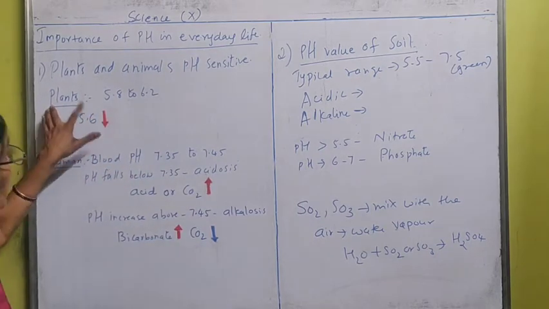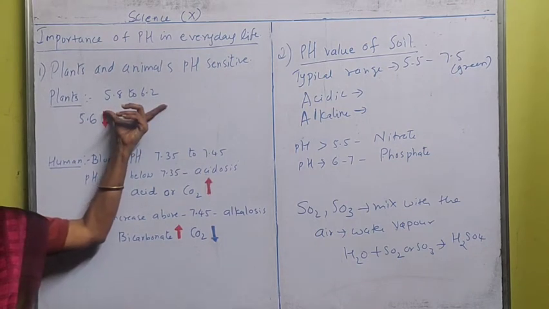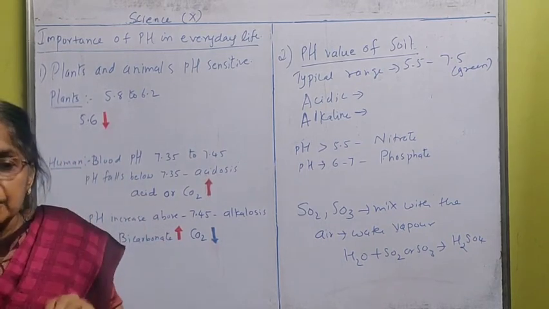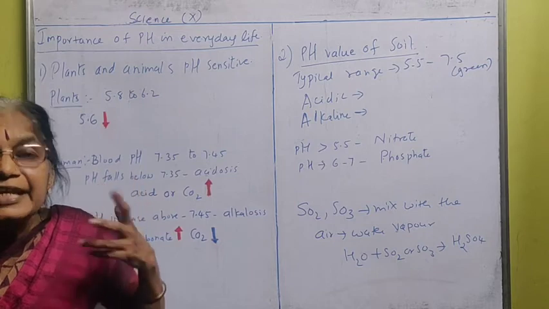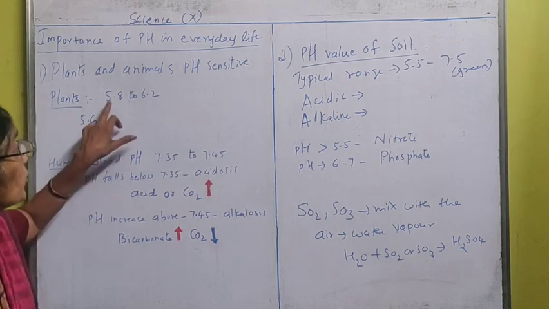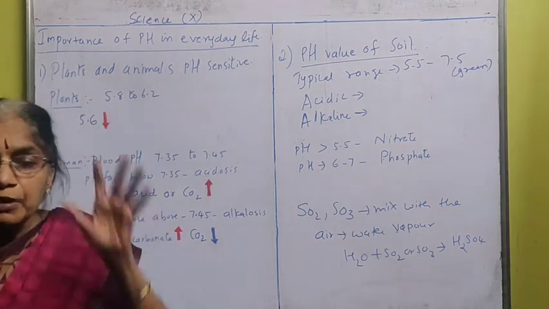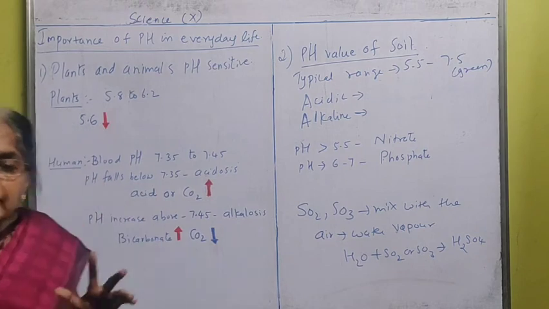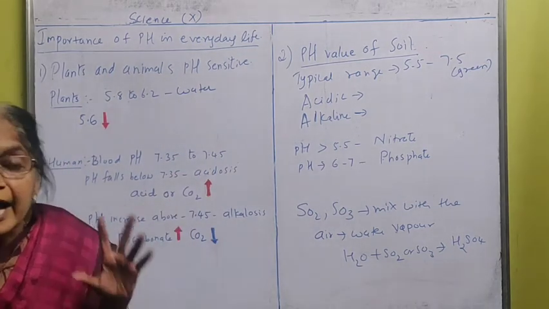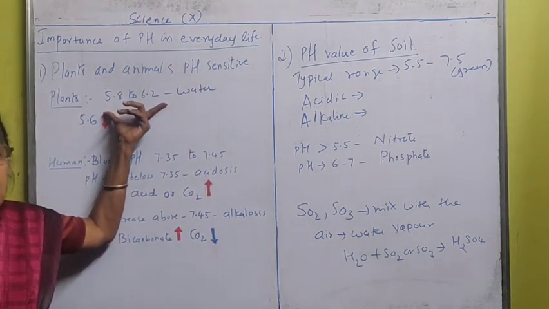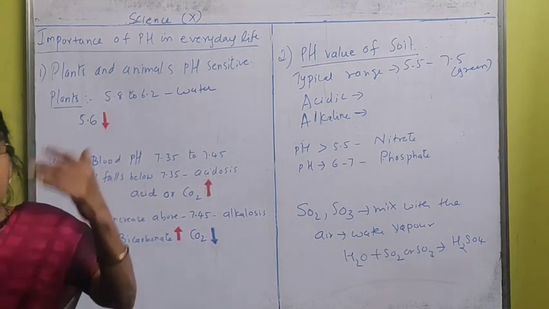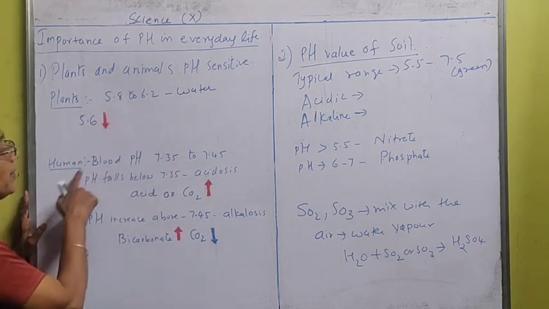That is, the plants' pH value is how much? 5.8 to 6.2. That is why the farmers now and then check the pH values so that the growth of the plants can be healthy. So the pH value of water is very important for the plant. How much should it be? 5.8 to 6.2. For human beings also there is a normal pH value, and there is a pH value of water which is normal for plants and for animals also. The pH value should be in this range. If it is high or low, it affects human beings, plants and animals also.